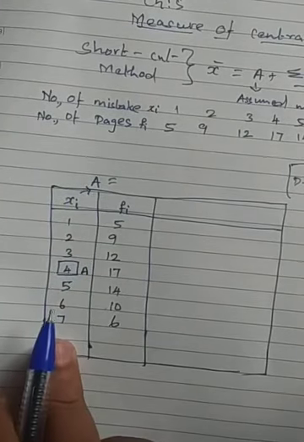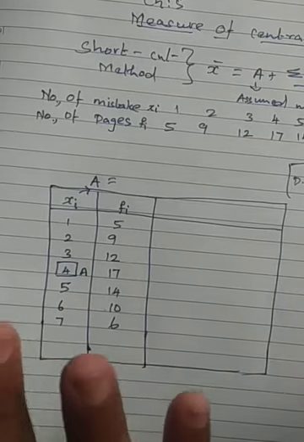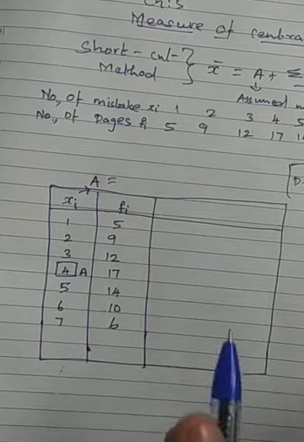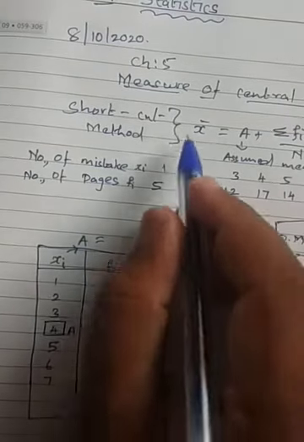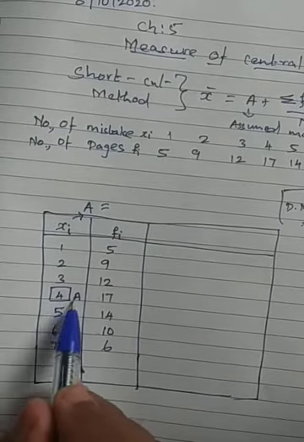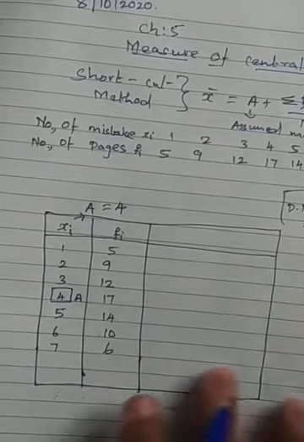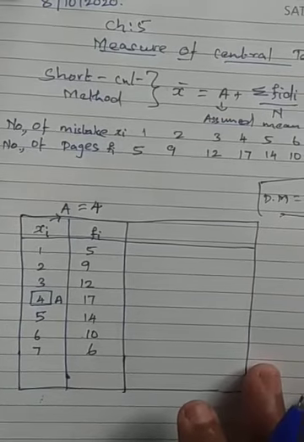A value I am taking as 4. From xi only you are going to pick. You should not pick from any other column. Don't confuse with fi. We are going to do it on xi only. Why? X bar is the mean, nothing but the mean, so that's why we take it on xi. So the a value I have taken is 4. Is it clear? Okay.